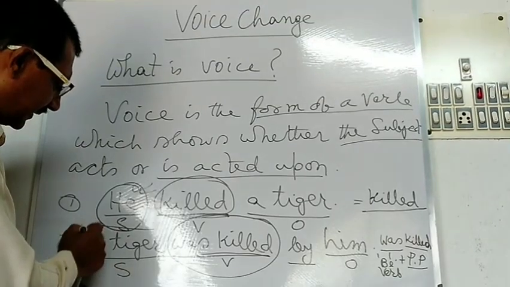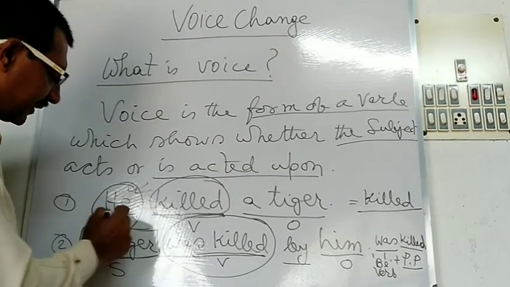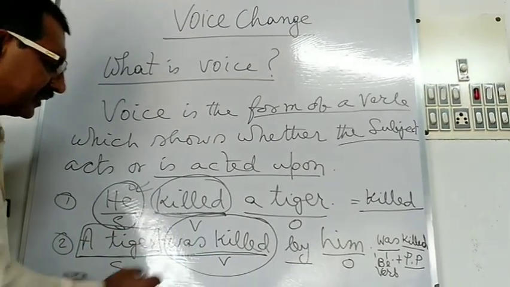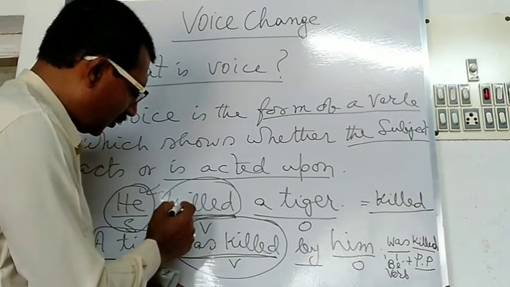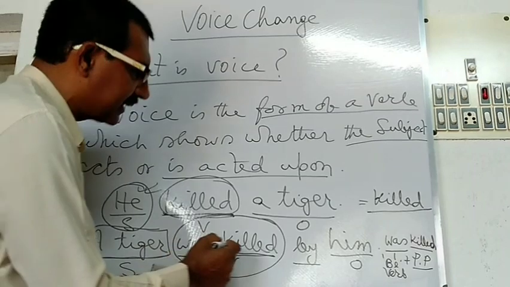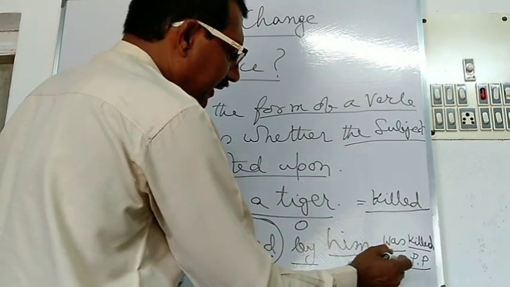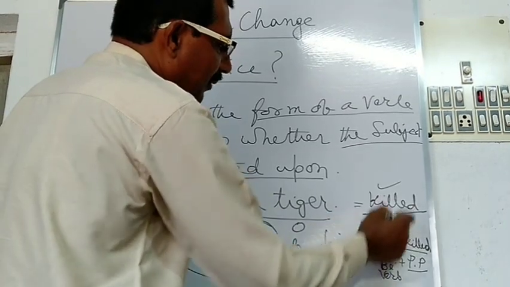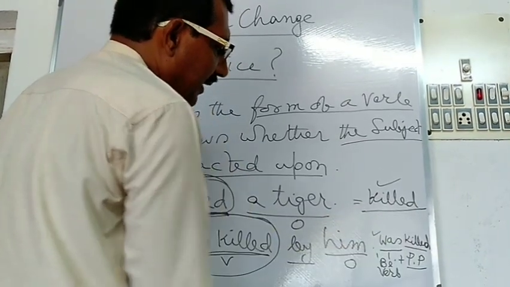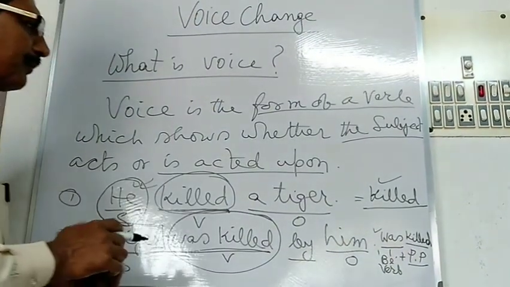A tiger is the subject in the second sentence. So in the second sentence, though there is the difference of form between the two verb forms, killed and was killed, here was killed is used in the passive form. This is called active form and this is called passive form. Here this is called voice.